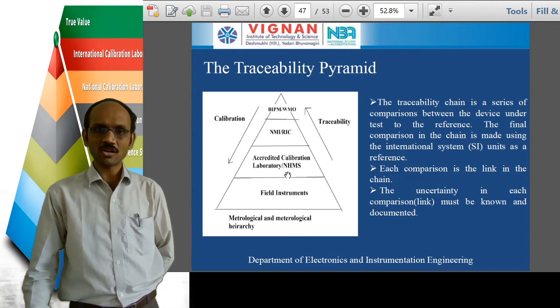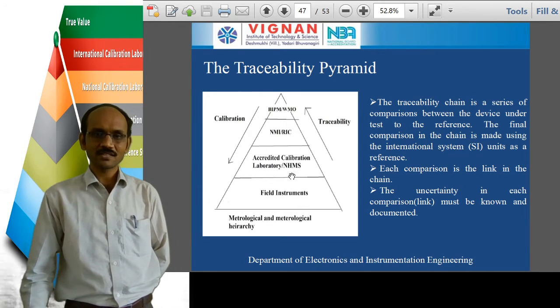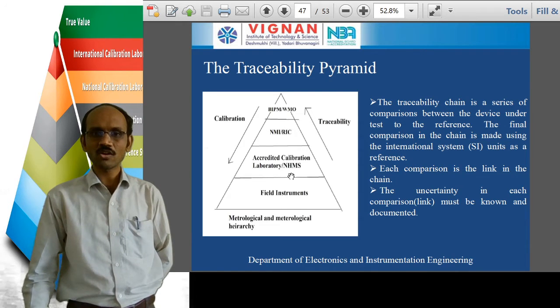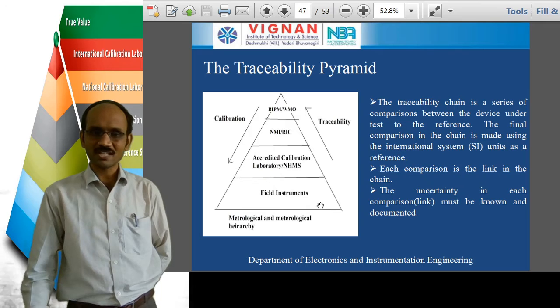Those laboratories are called accredited calibration laboratories. In those laboratories we perform calibration, testing and traceability. And NMHS, which stands for National Hydrological Meteorological Services. Okay, and then field instruments.